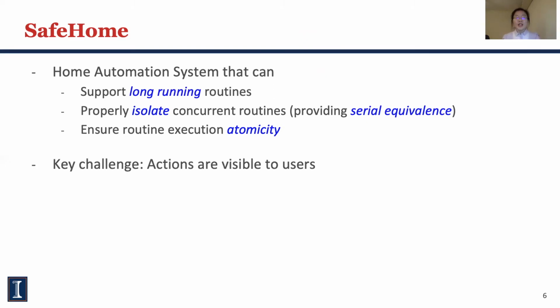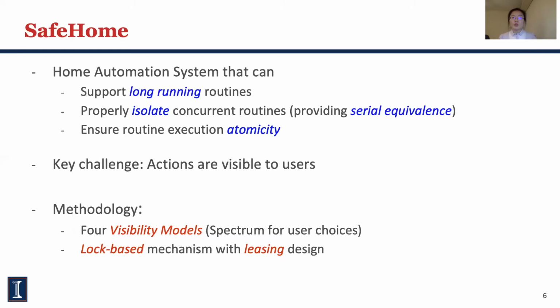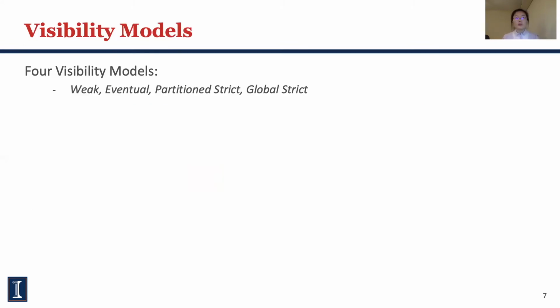The key and unique challenge for SafeHome is that every system action is immediately visible to users. Any delay or device state change has higher physical world impact compared to non-smart home systems. Thus, in SafeHome, we introduce four visibility models. They provide a spectrum between latency and temporal incongruence, which we will introduce later. In the models, we utilize lock-based mechanisms with leasing designs to help routine scheduling and execution. The visibility models we proposed include weak, eventual, partitioned strict, and global strict. Let me introduce them with an example.